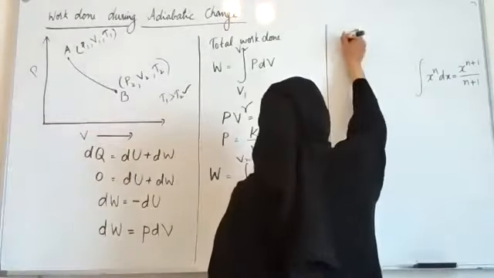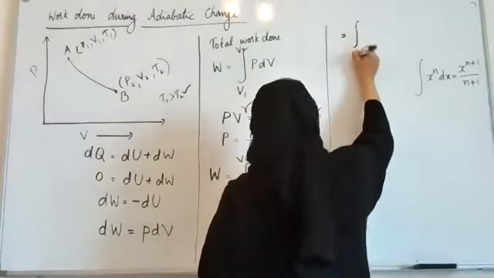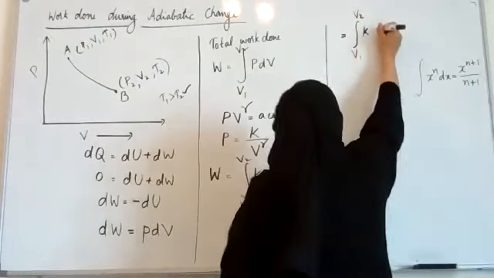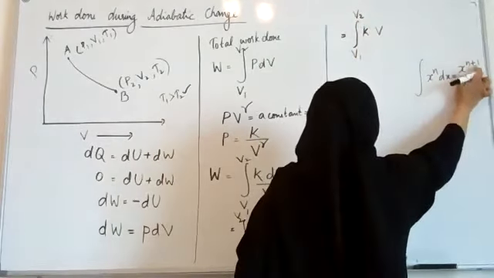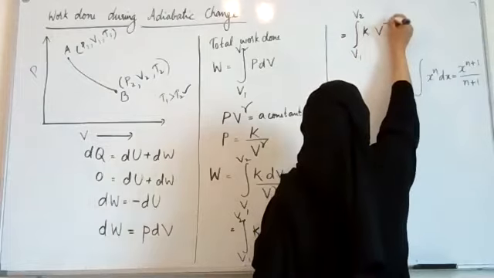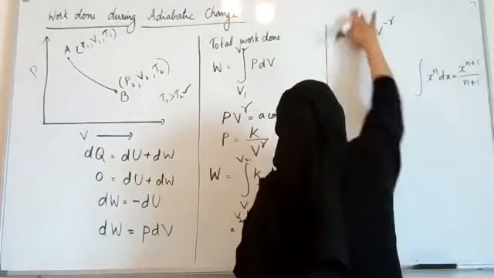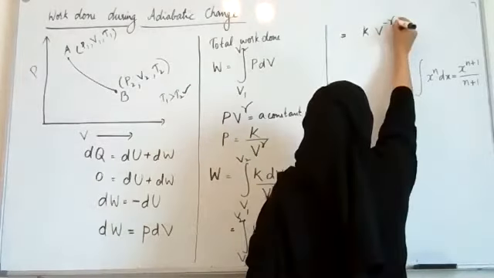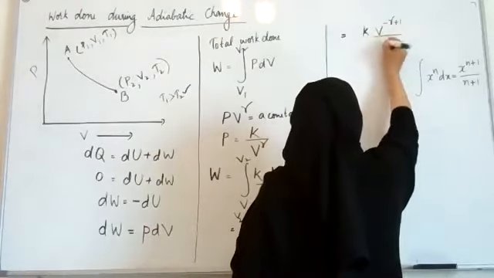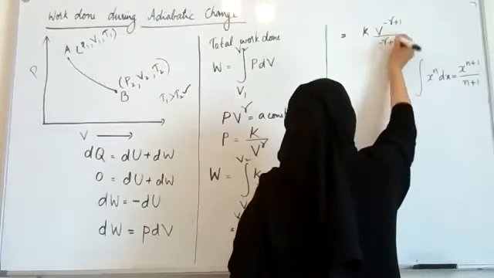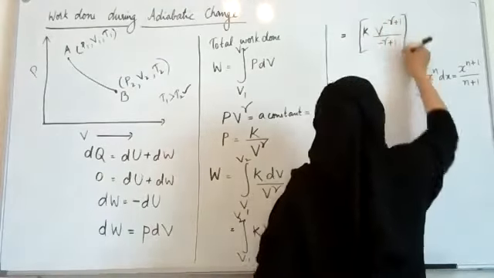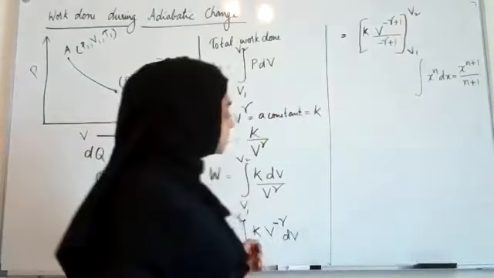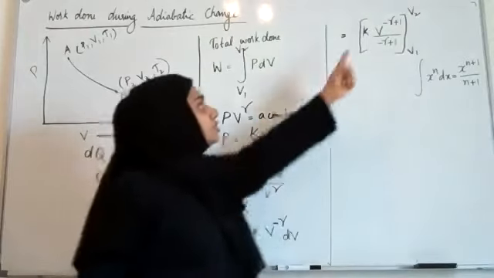So this will become equal to a constant K, and V raised to minus gamma plus 1, divided by minus gamma plus 1, between the limits V1 to V2. I'm integrating, so no need to use the integral symbol. Is this clear? How I went from here to here?